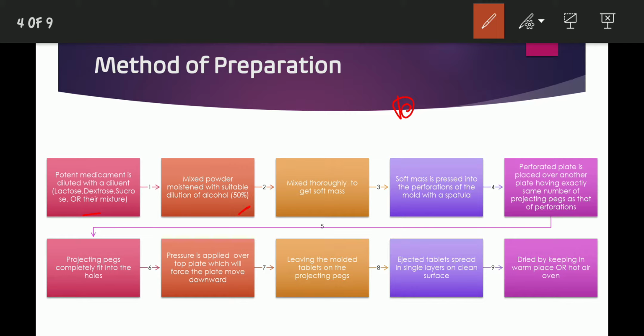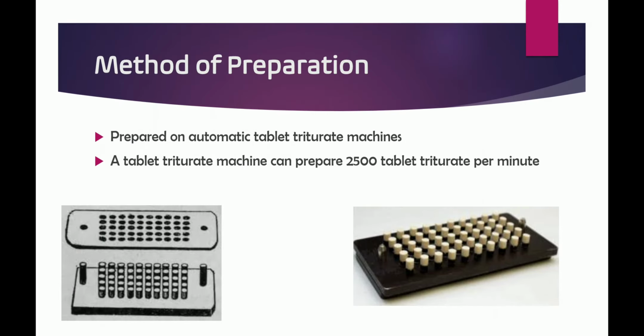Okay, and to get a soft mass, this mixture is mixed very thoroughly. Then this soft mass is pressed into the perforations of the mold with a spatula. See, this is the perforation. I will show you in the next slide what's happening.